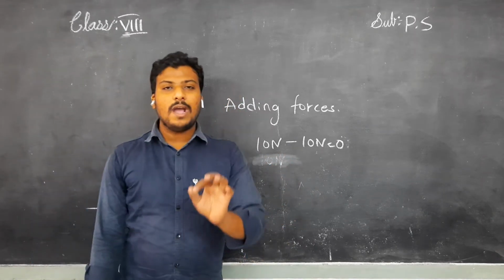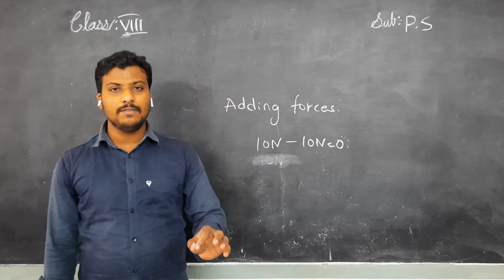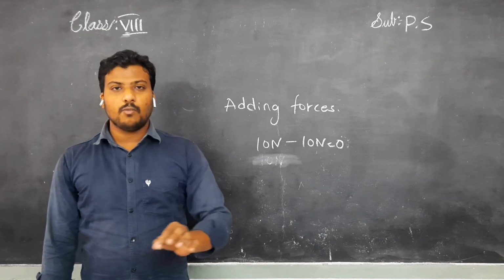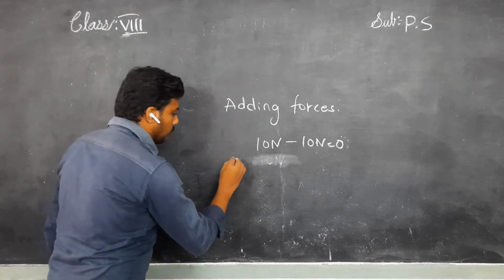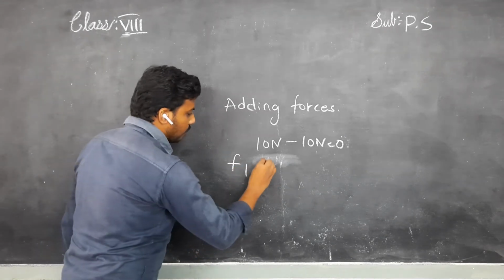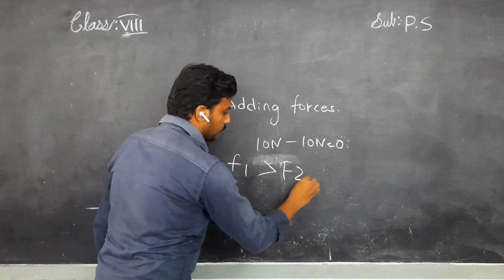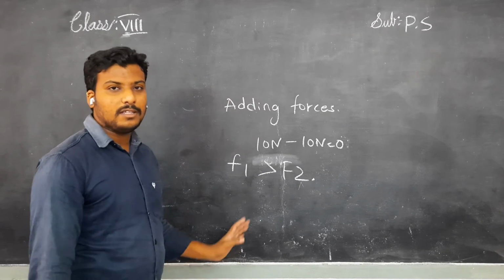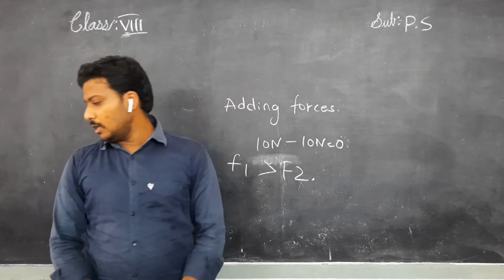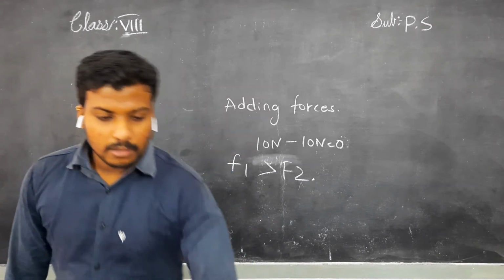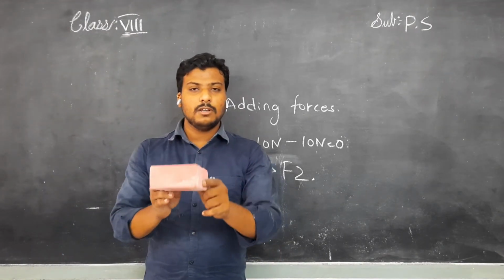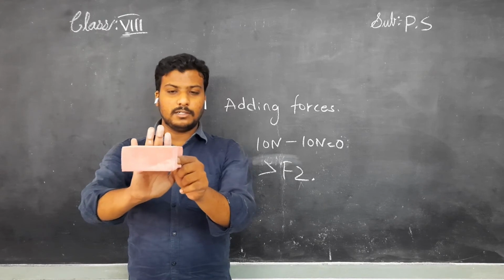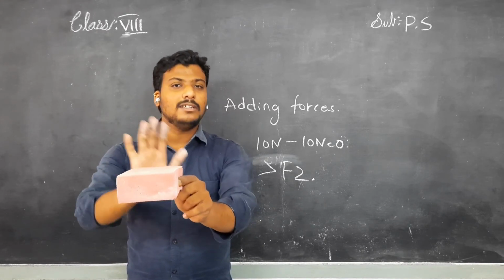Understand, children? While adding forces, when the object is in a straight line, we have to refer to it as F1 greater than F2. How, sir? See, children, consider this just as a table for some time. Right now, I am pushing this table forward, children, but it is not moving.